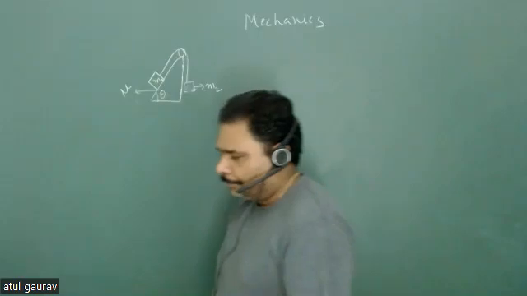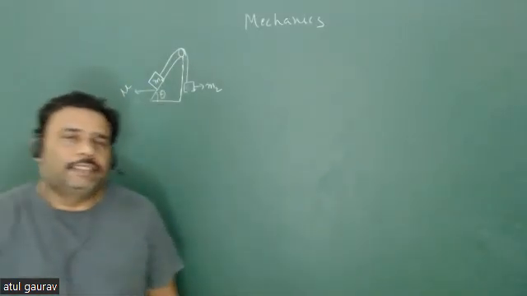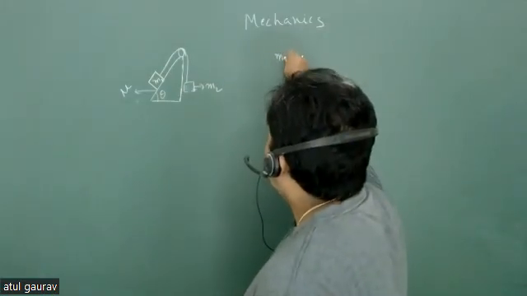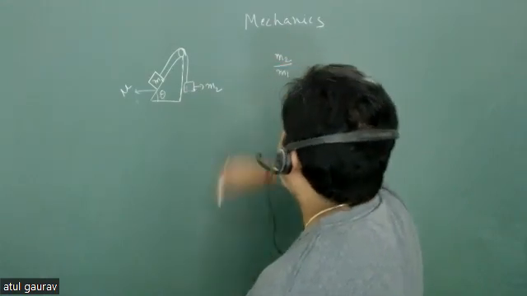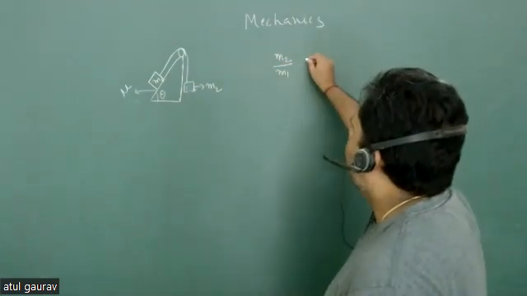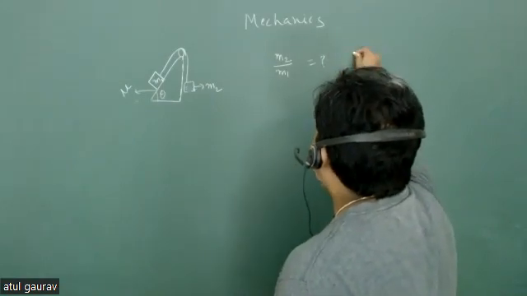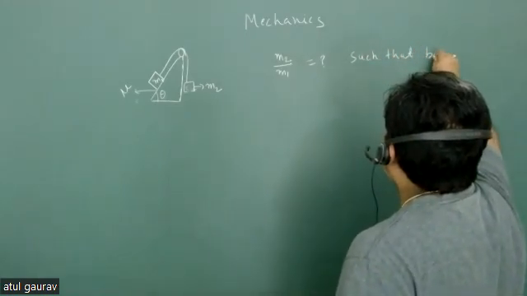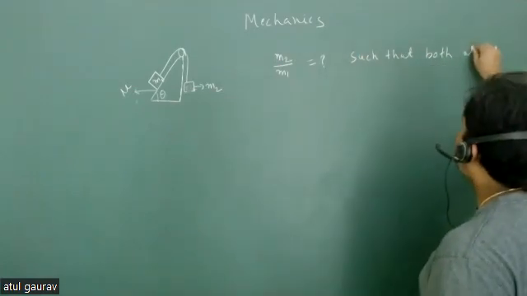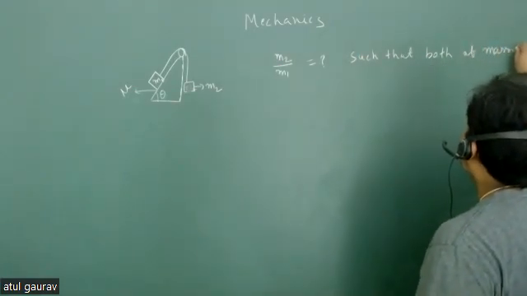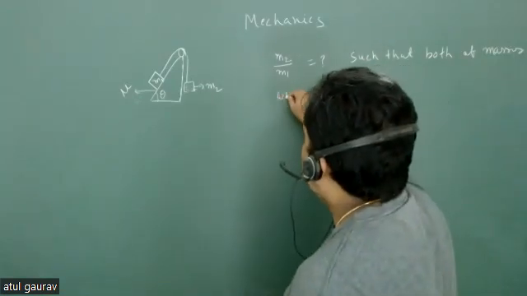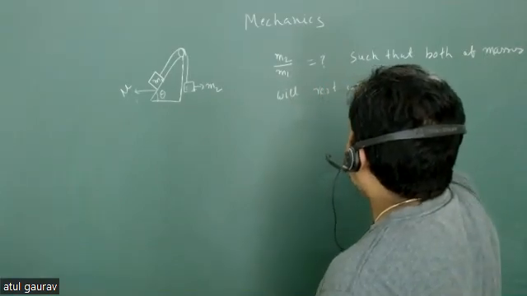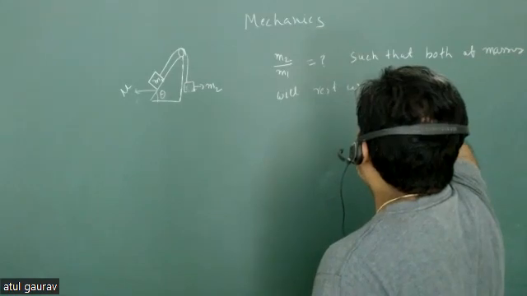My question is, what will be the ratio of m1 by m2 or m2 by m1? Let's calculate the ratio of m2 by m1, such that both masses will rest with respect to the wedge.